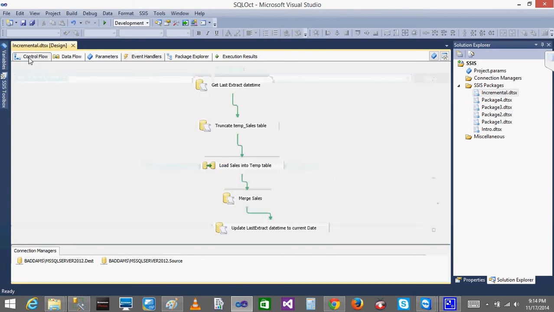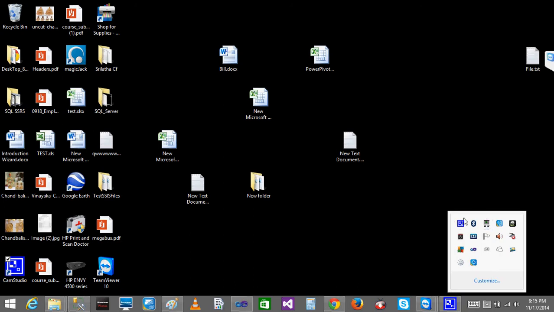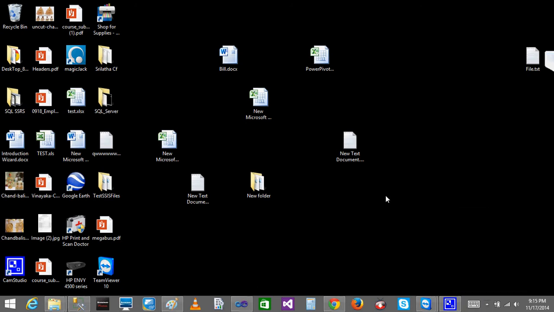So this is the way you are going to use event handlers. Mostly it is an important concept. Sometimes before loading the table, you want to check some status. Based on that you will create it. So before loading the table you will check the status, and if the status is this one, then wait the package. All that you can handle in the event handlers, for every task separately.